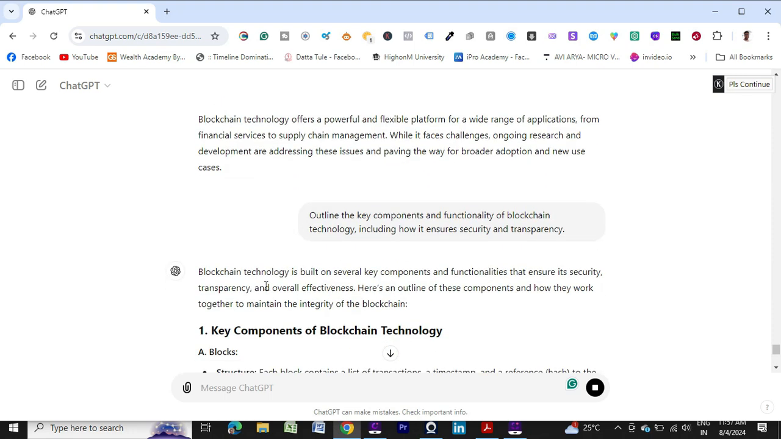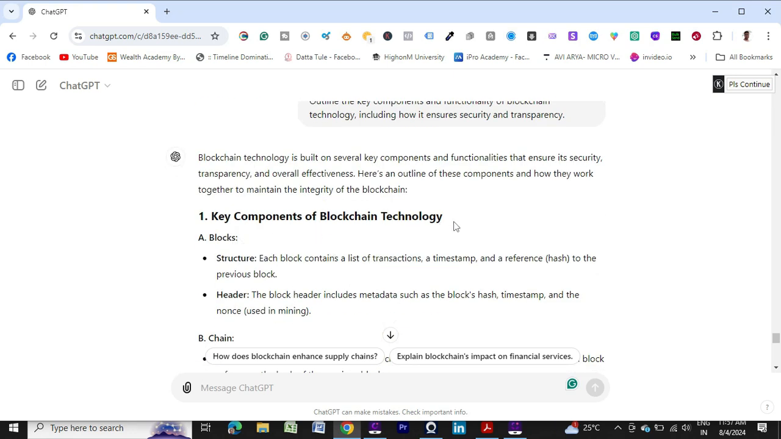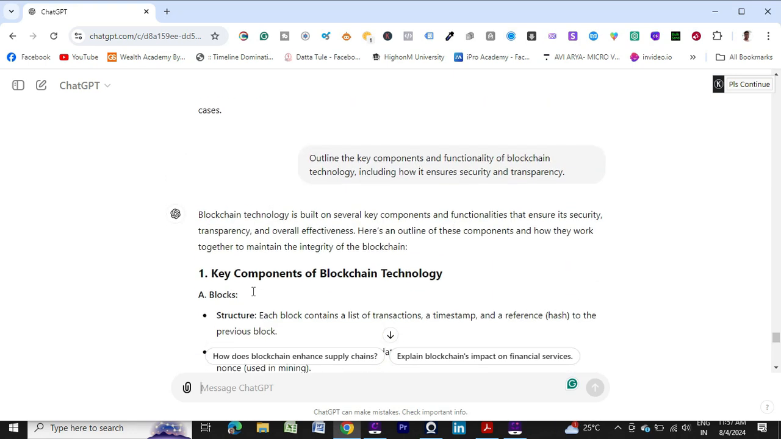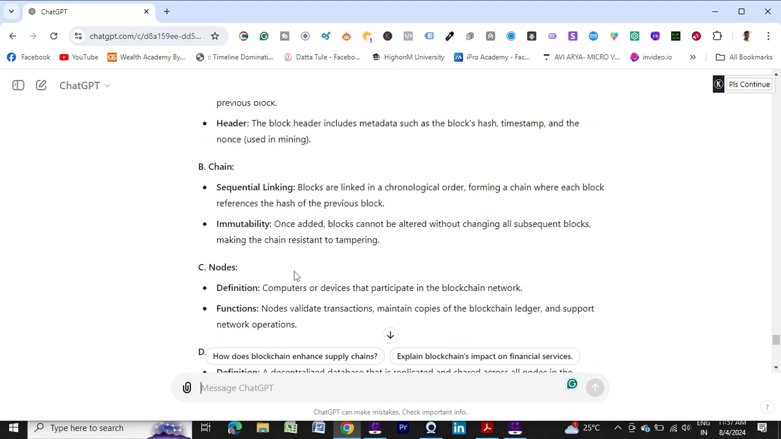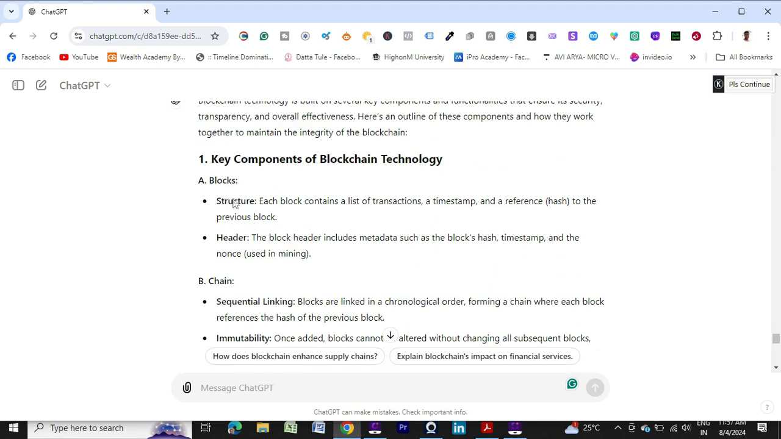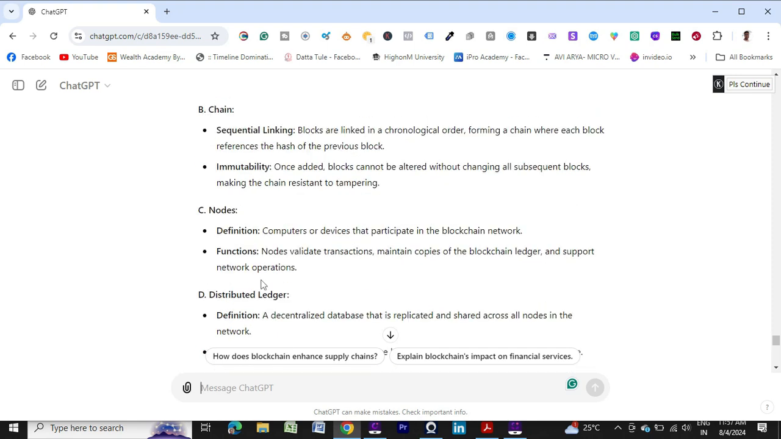What it is saying. Blockchain technology is built on several key components and functionalities. See, the component I wanted to know, the functionality I wanted to know, so it has mentioned that ensure its security, transparency and overall effectiveness. Here is an outline of these components and how they work together to maintain the integrity of the blockchain.